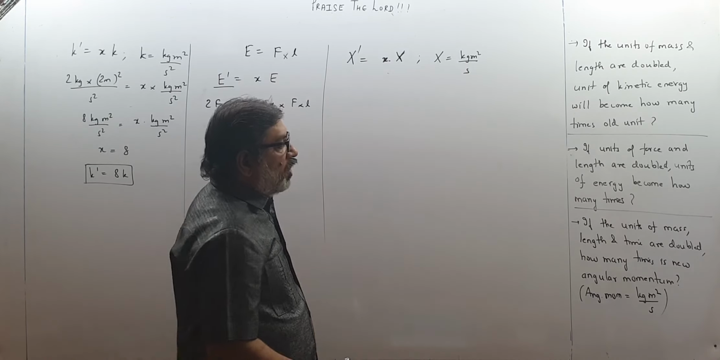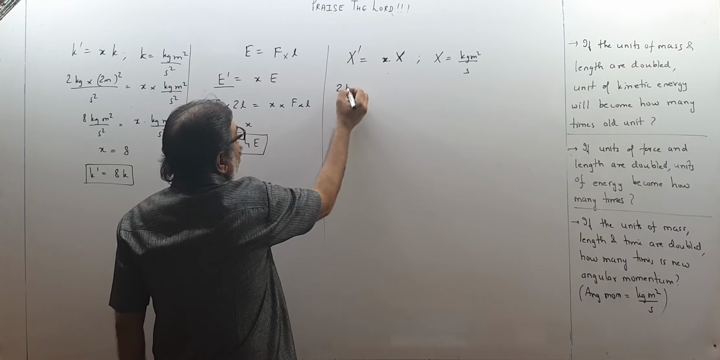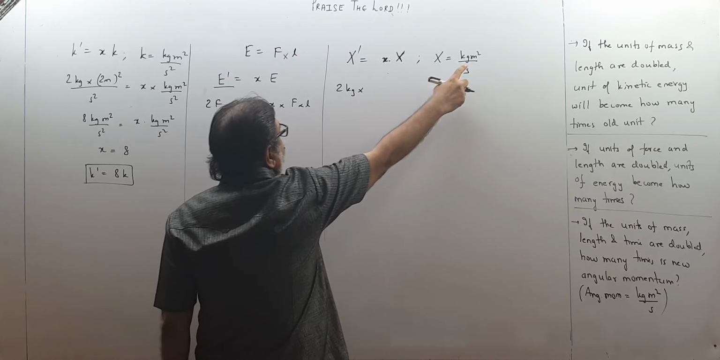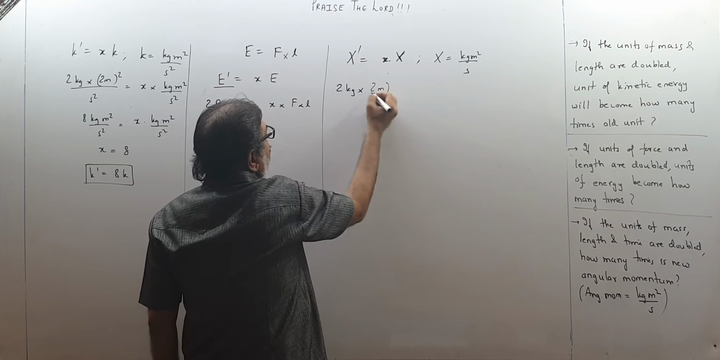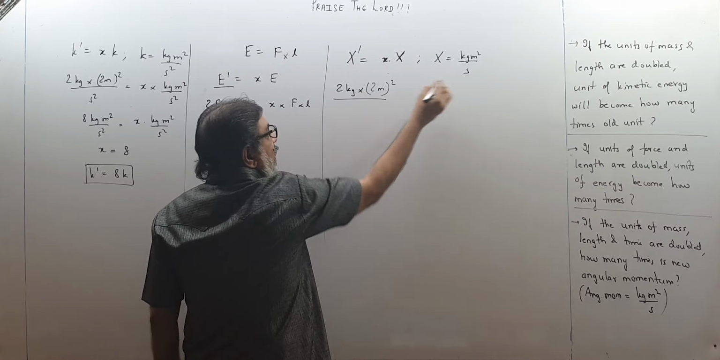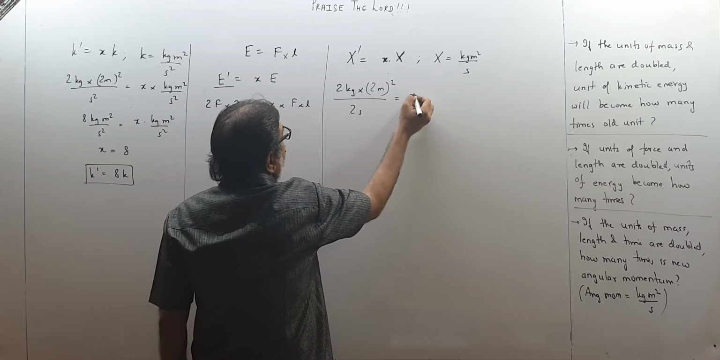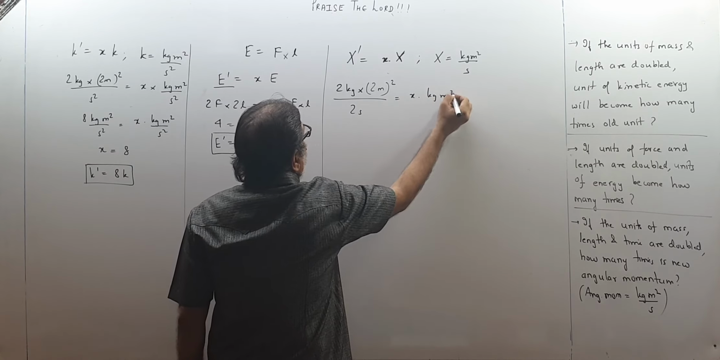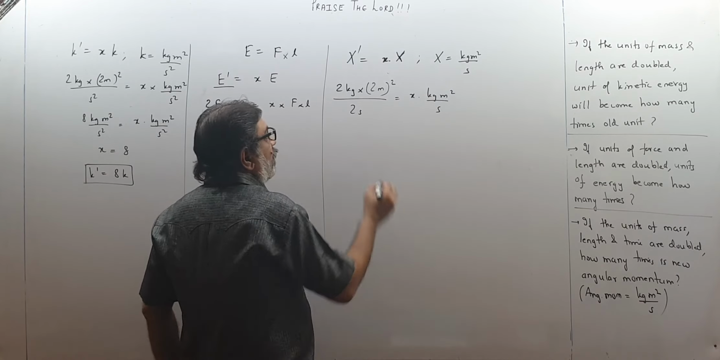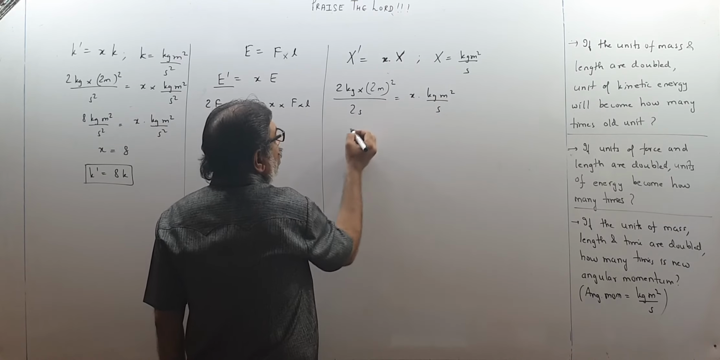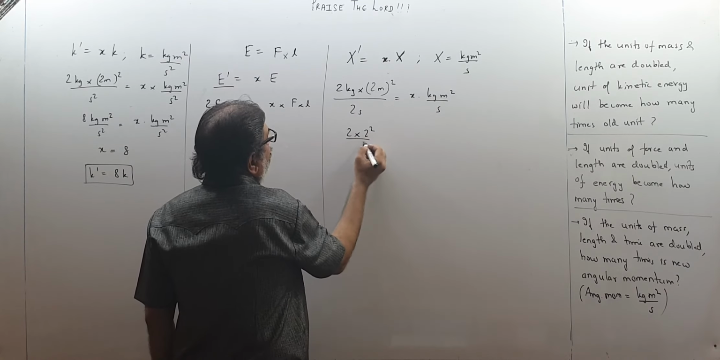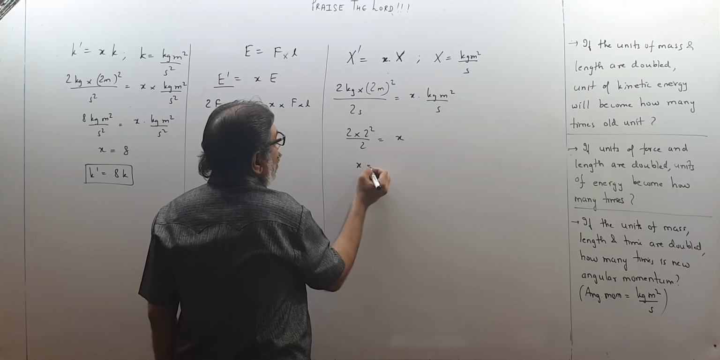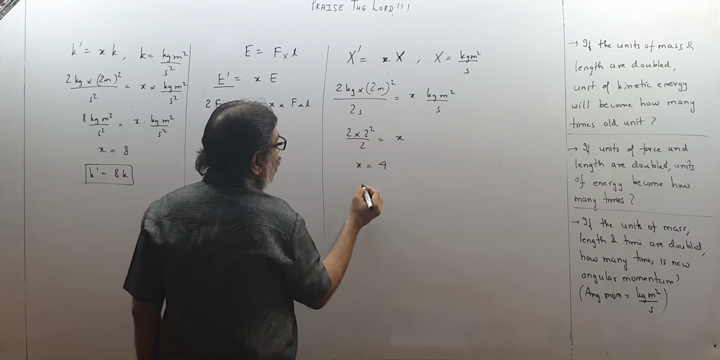Kg dash, how much is it? It has become double, so 2 kg. Then length squared, 2 meter squared, doubled. Time also doubled, 2 seconds. That is x into kg meter square upon second. So kg, meter square, second cancel out. So 2 into 2 square upon 2 is x. So x is 4.